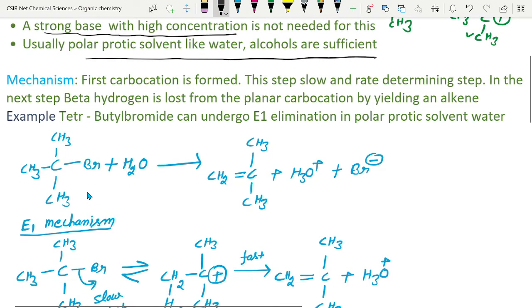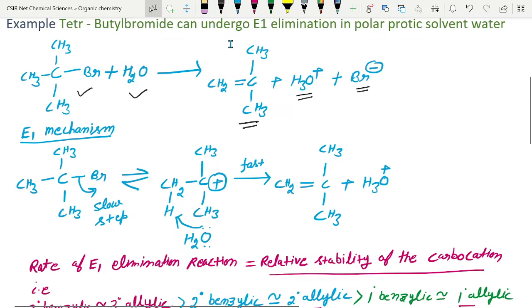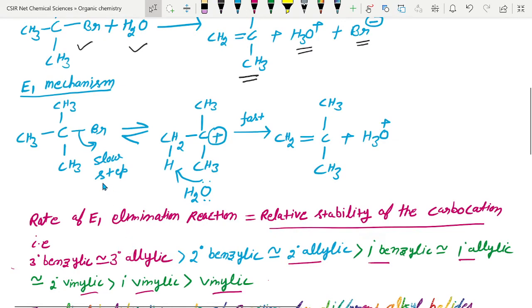So we have this tertiary butyl alkyl halide, we have water, and there is formation of this alkene, with removal of this Br negative and protonated water. So what is the mechanism for this formation? First will be the slow step, the rate determining step, removal of this bromine, and this is reversible also. Bromine will be removed, and then water will abstract this hydrogen, and this bond will move here, and this will be faster, and we will get this alkene and protonated water.